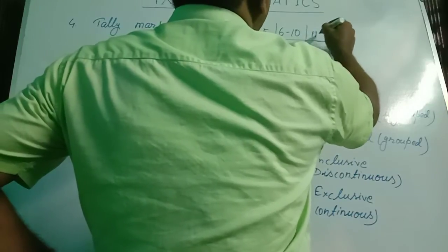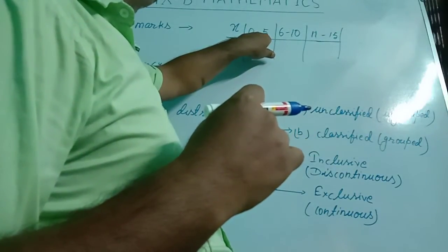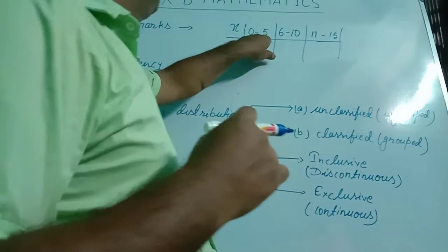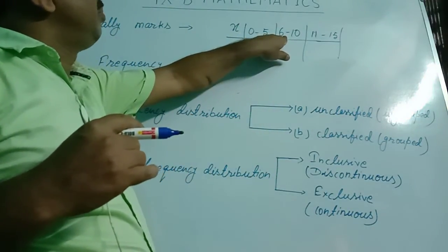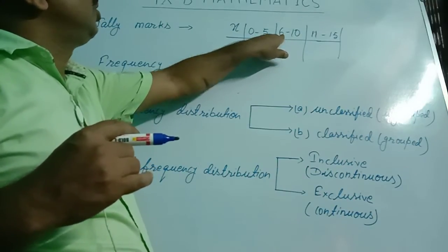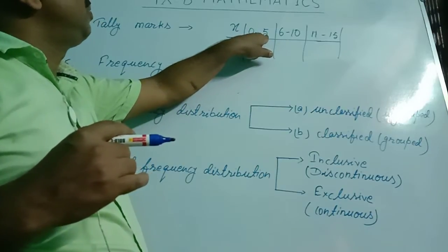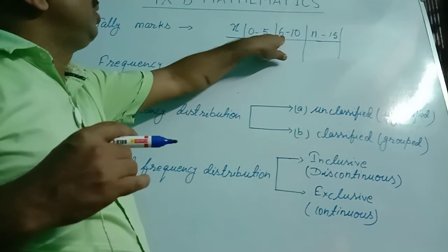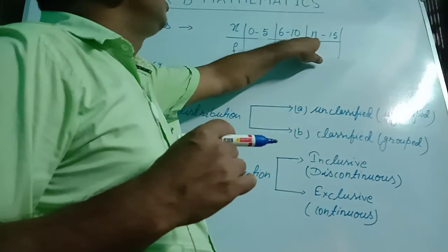Next 11 to 15. What are we saying? In the first, the upper value, the maximum value of the variate is 5, and in the second, the minimum value is 6, not 5. So these two are different. The maximum value is 5, here the minimum value is 6. Maximum value is 10, minimum value is 11.